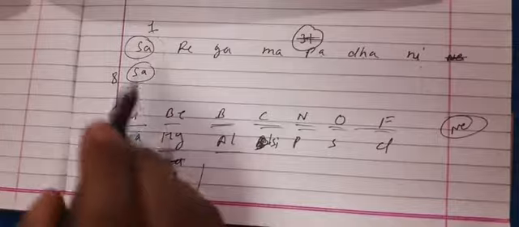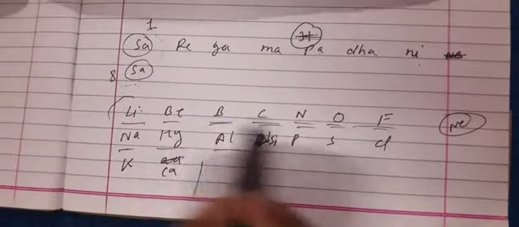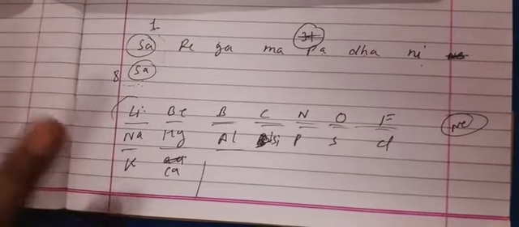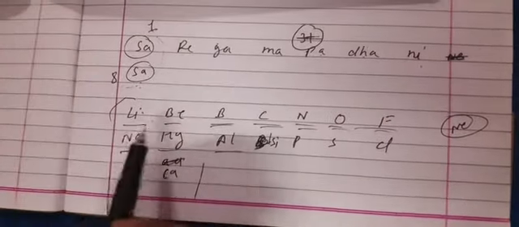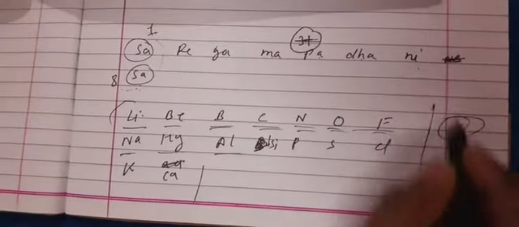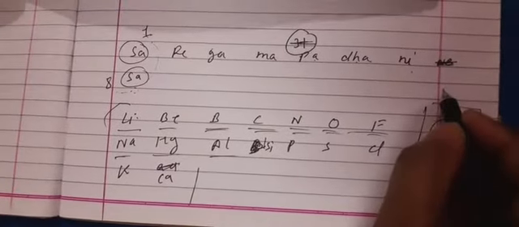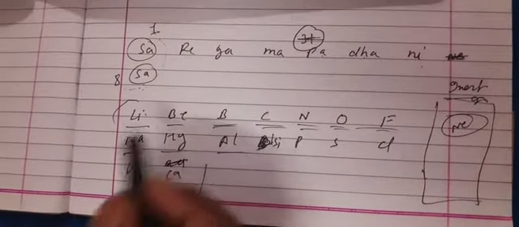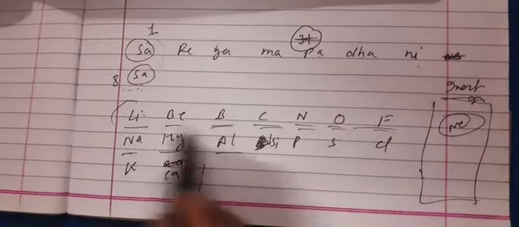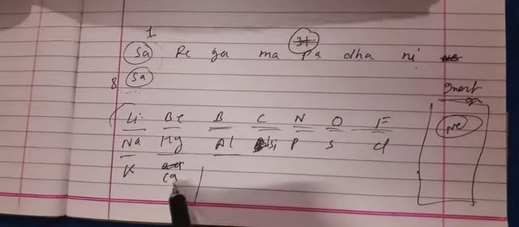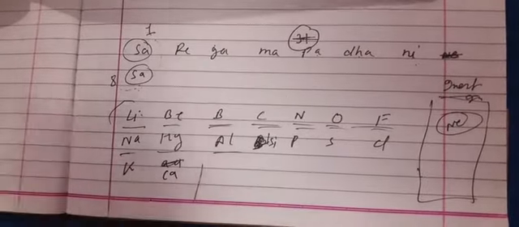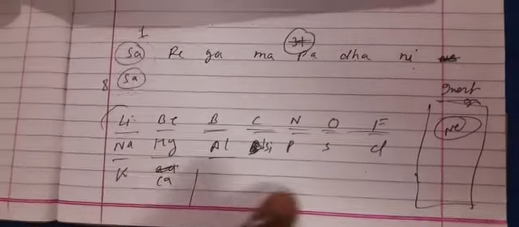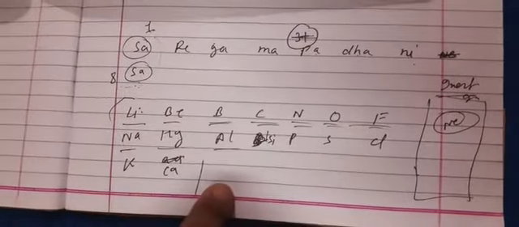See, according to his rules, we can see that up to this element, his rules were verified. Whatever law he has given is verified. He said that the property of... because here the inert gas was not discovered till that time. If you check the modern periodic table, you will see the same arrangement. Till calcium, it follows the law of octaves, but after that it is not able to accept this law. We will explain why.